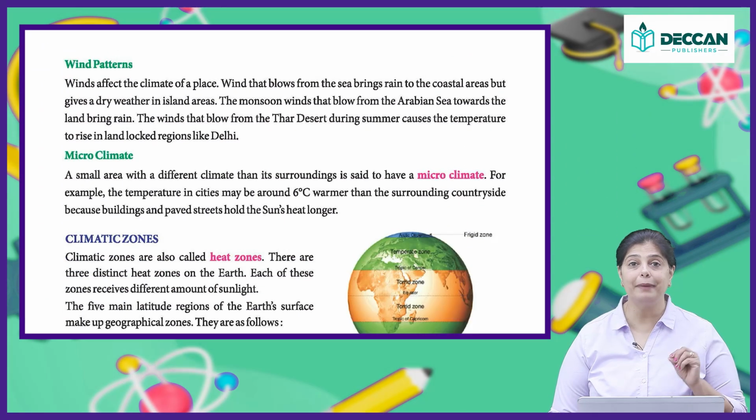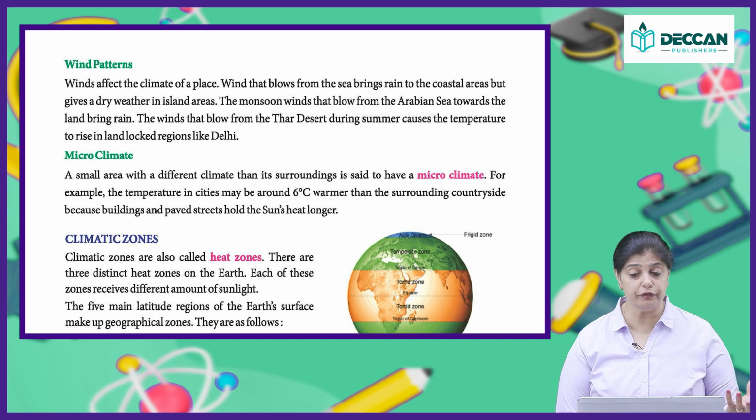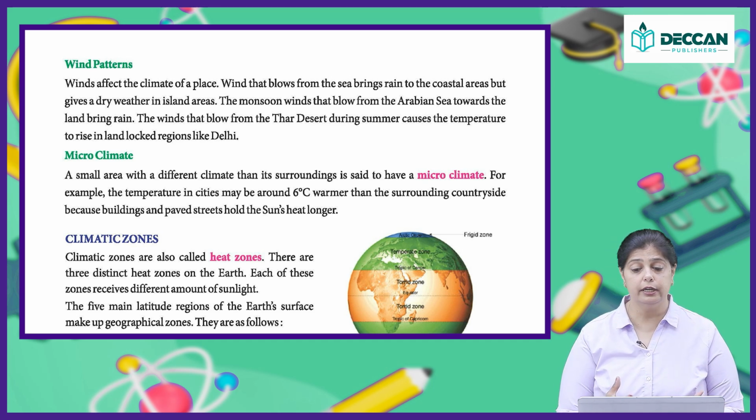Now, what are wind patterns? Wind patterns also determine the climate of a place. It affects them a lot. The way the wind is blowing, in which direction it is blowing, makes a lot of difference. Wind that blows from the sea brings rain to the coastal area, but gives dry weather in island areas. Because of the wind coming from the sea, it brings rain in the coastal areas. So in the coastal areas you will have a little better, moist climate because of the wind. However, on the island areas it will be a dry climate.